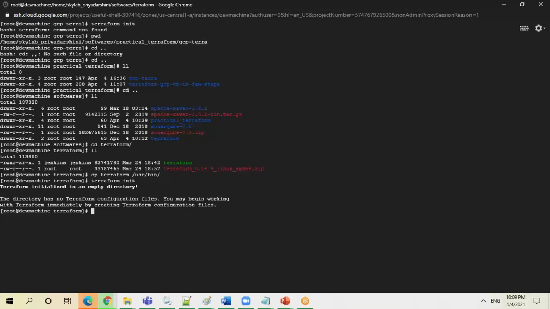Okay, so it is already initialized. Okay, sorry, it is not initialized because there is no directory, the configuration files are not there. So what I have to do is go to the folder where my TF file is available.